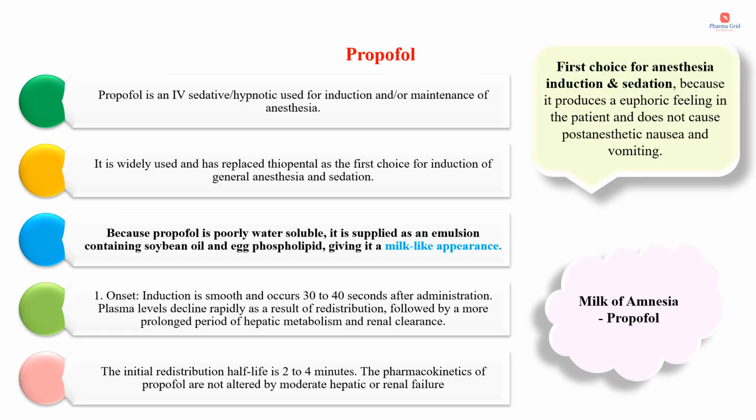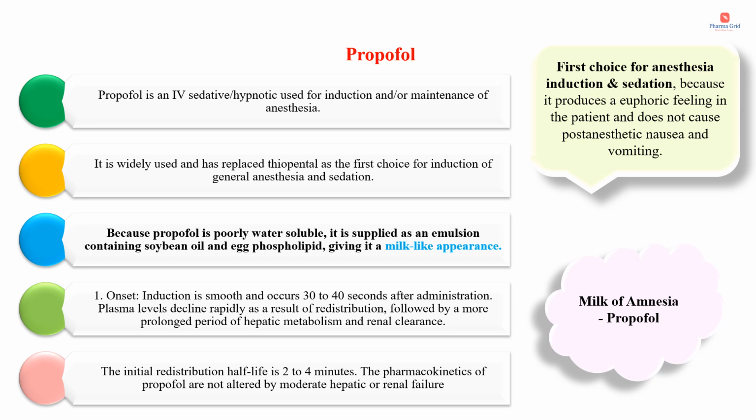So the first drug is propofol. It is an IV sedative or hypnotic used for induction and/or maintenance of anesthesia. It is the first choice for anesthesia induction as well as sedation because it produces a euphoric feeling in the patient and it does not cause post-anesthetic nausea and vomiting. Euphoria means a sense of well-being, and propofol is also known as milk of amnesia. It is widely used and has replaced thiopental as the first choice for induction of general anesthesia and sedation.